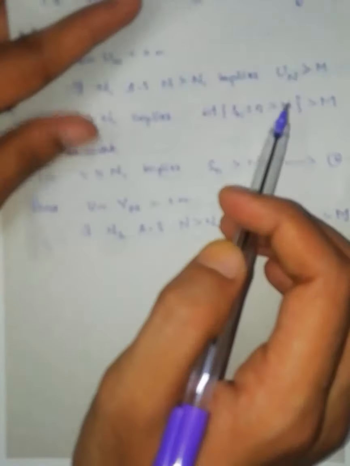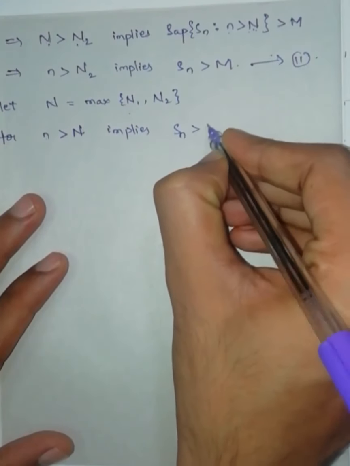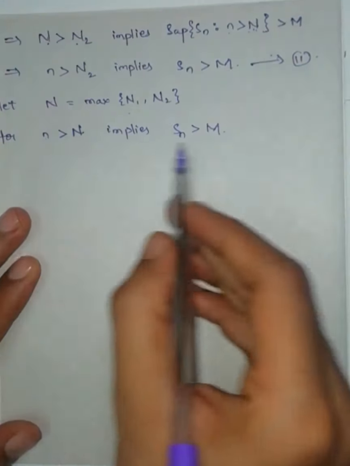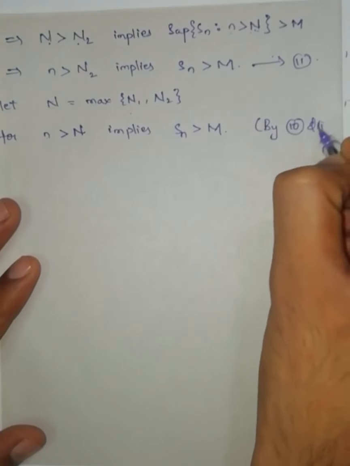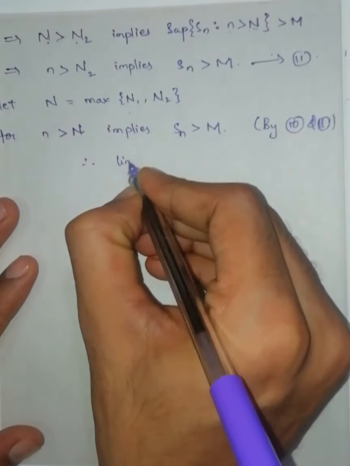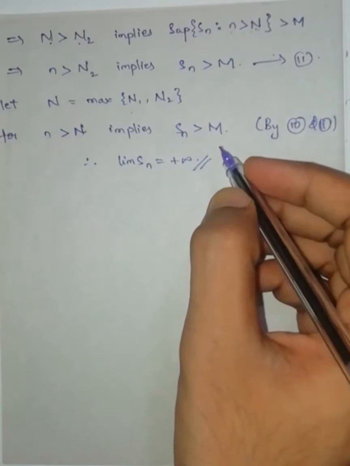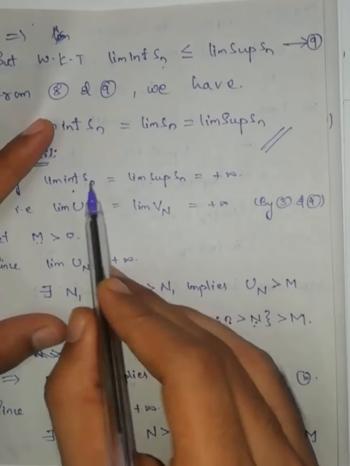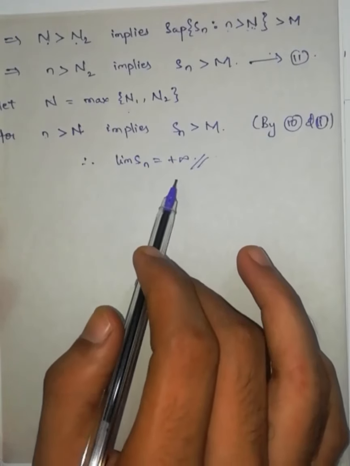If n is greater than both N1 and N2, then that n satisfies this one as well as this one. So in both cases, what are we going to get? Yes, Sn is greater than capital M. These definitions I wrote by equation number 10 and 11. Therefore, this is nothing but the definition of limit of Sn is equal to plus infinity. So in this case, what we have proved is, if limit inferior and limit superior are both equal to plus infinity, then limit Sn is also equal to plus infinity.